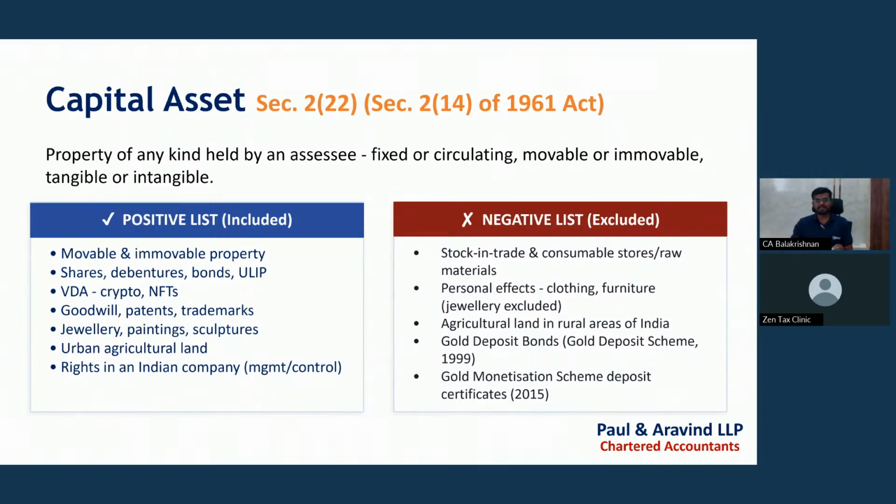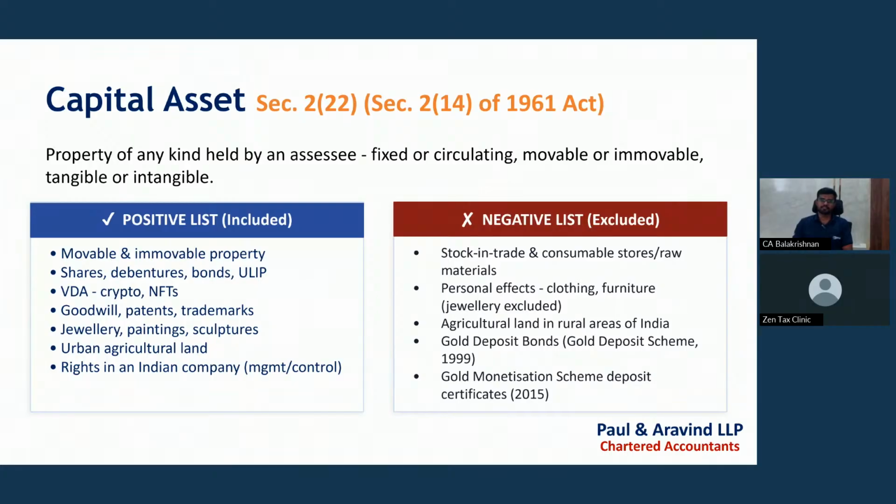Rights in an Indian company, whether the right to manage the company or the right of control of the company, are capital assets. If we are transferring such a right, then it will be covered in the capital gains provisions. And what are the items excluded from the capital assets? First, stock in trade, consumables, raw materials, because these are business assets. So they will be covered in the PGBP, that is profits or gains from business or profession head. So it will not be covered in the capital gains head.